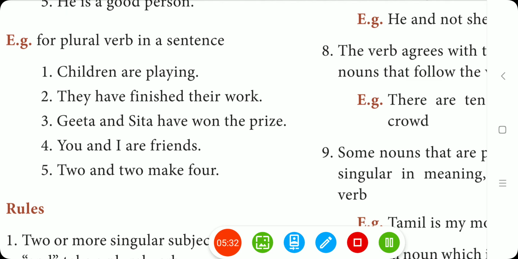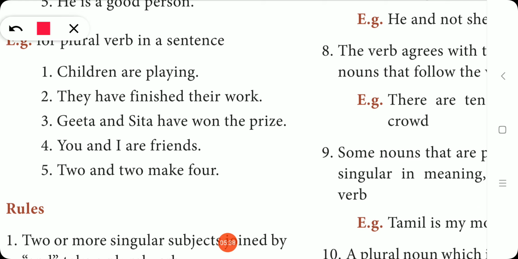What is the next thing we have seen? Yes, a plural subject takes a plural verb. See here, children, it is plural. So நிறைய பேர் நீங்க என்ன யூஸ் பண்ணுவீங்க? Children's யூஸ் பண்ணுவீங்க. It is wrong. Child singular, children plural. So here are is a plural auxiliary verb. So children plural, are plural. Next, they have finished their work. So they plural, have plural auxiliary verb. What is the singular for have? Has is singular, have is plural. So plural subject, plural verb.